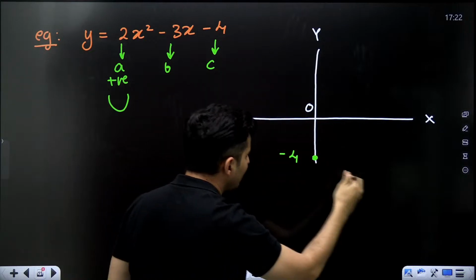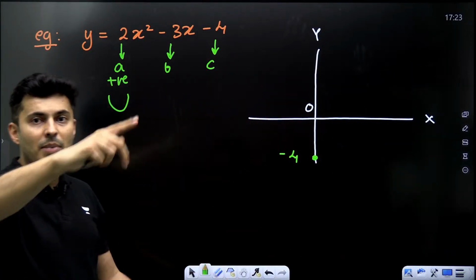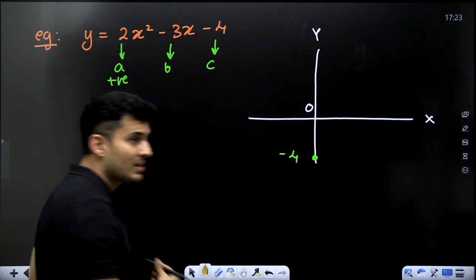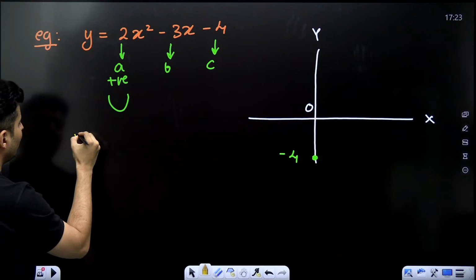So it will pass through this. It will definitely pass through this. Now let's talk about the roots. Are the roots there or not there? Find the value of discriminant.